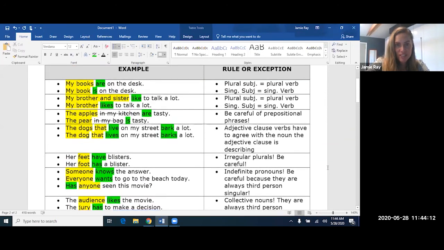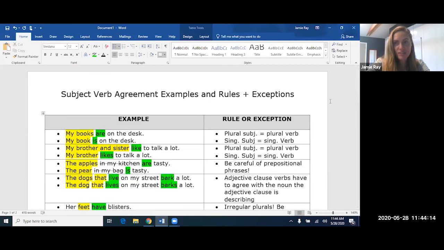I hope this has helped you to see those rules and exceptions in real life examples. Of course, these real life examples come from talking to people, from listening to things, and from reading. All right, so good luck and keep on keeping on.